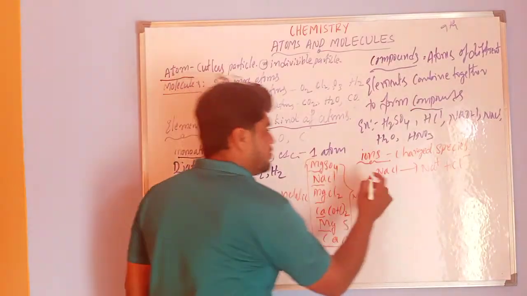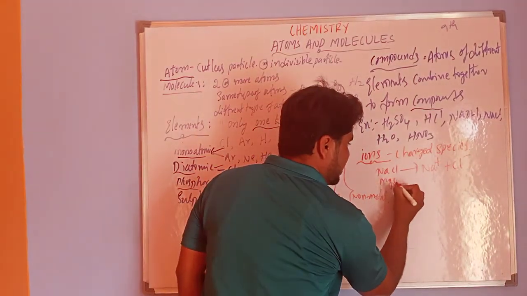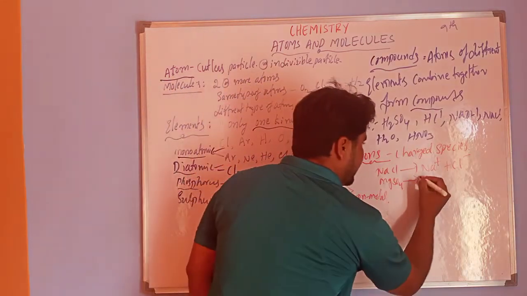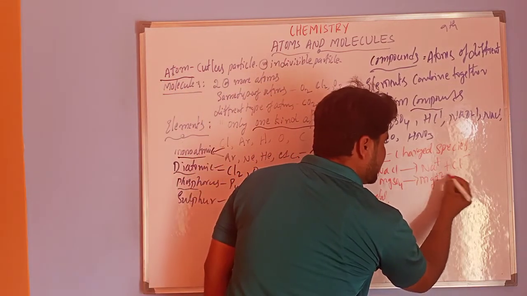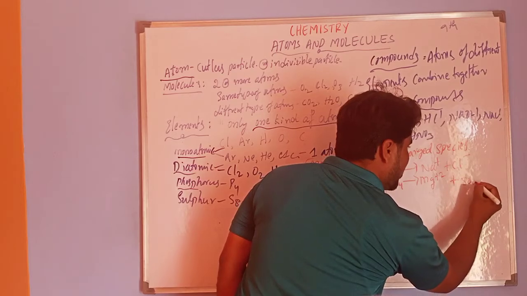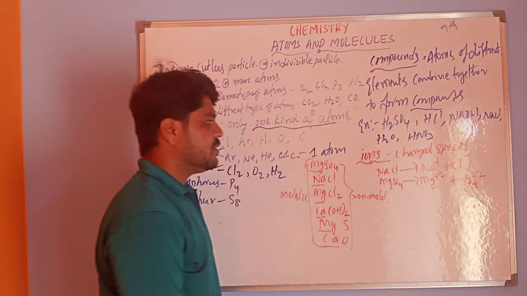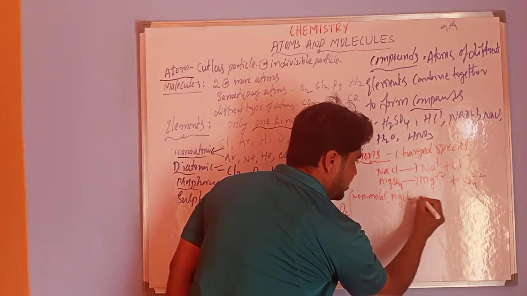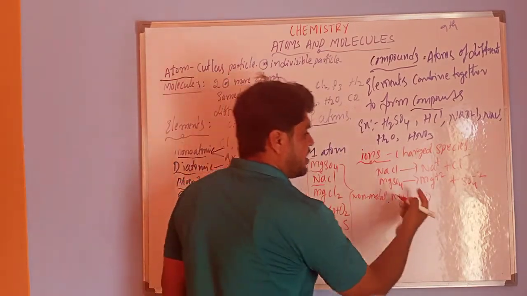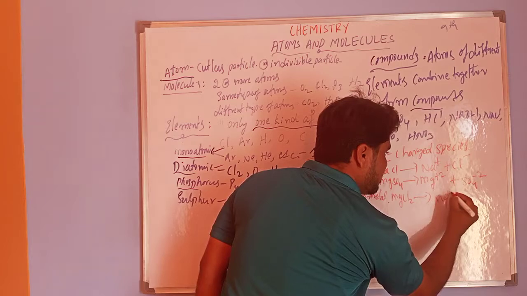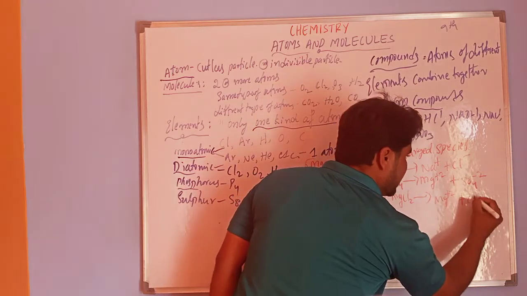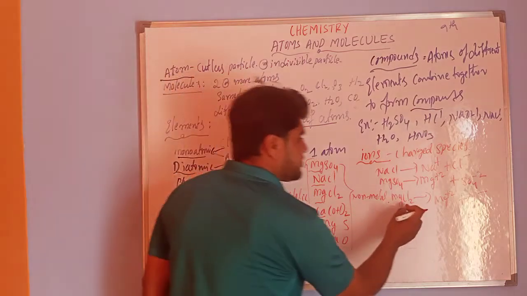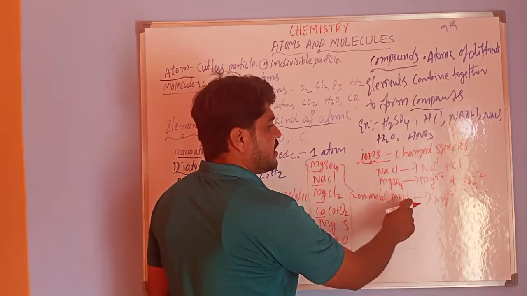Like that, MgSO4. On decomposition we get Mg plus 2 plus SO4 minus 2. Okay, next MgCl2. On decomposition we get Mg plus 2 plus 2Cl minus, because two chlorines are there.